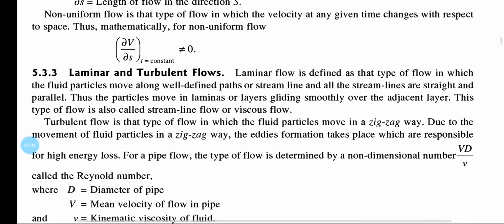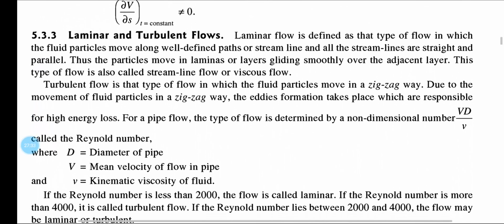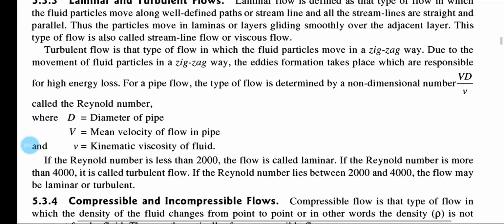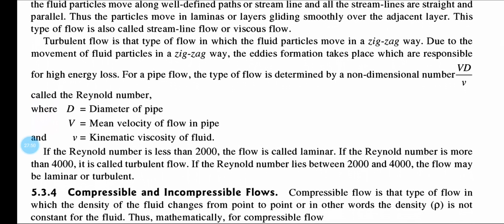Laminar flow, I discussed, is that type of flow where the fluid particles flow through a well-defined path or streamline, and all the streamlines are straight and parallel. Okay, and it flows smoothly from one point to another point. But in case of turbulent flow, it follows a zigzag way. Due to this zigzag way there is some eddy formation, and because of that eddy formation there are some losses we can experience.